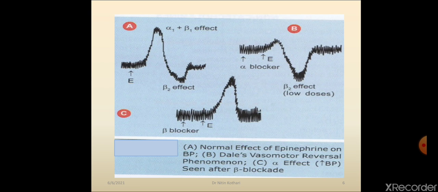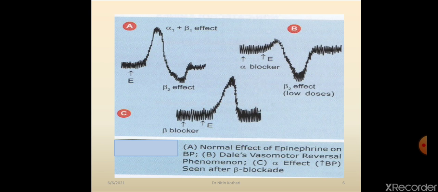So the effect on blood pressure has been reversed, and this is called the vasomotor reversal of Dale phenomenon, that is seen only with epinephrine. It will not be shown by norepinephrine, it will not be shown by isoprenaline, because whether you administer norepinephrine or isoprenaline, either drug has one action only. One has alpha action, the other has beta action. And to show vasomotor reversal of Dale, the drug should stimulate both types of receptor, alpha and beta.